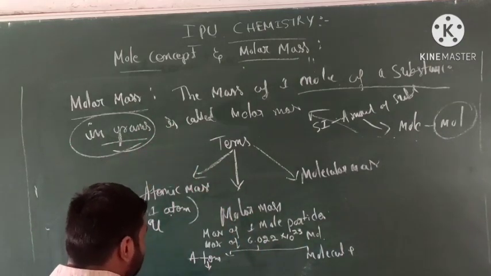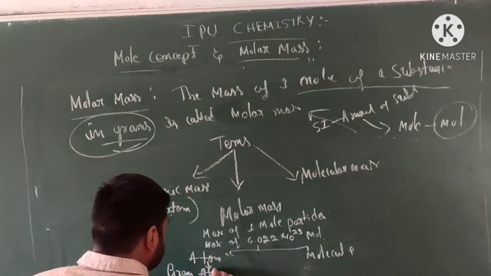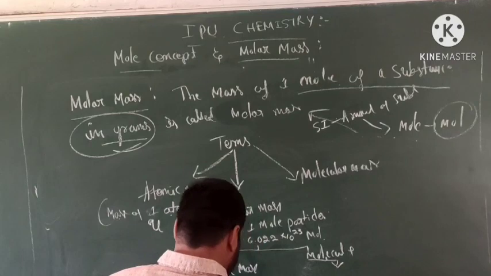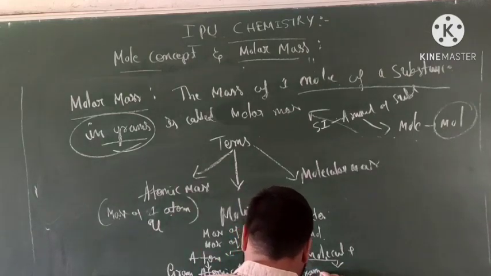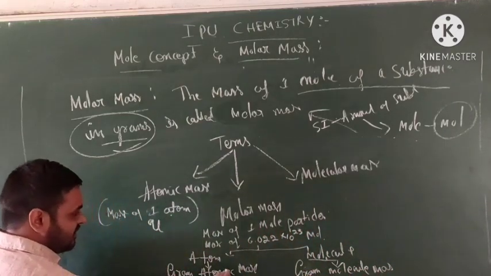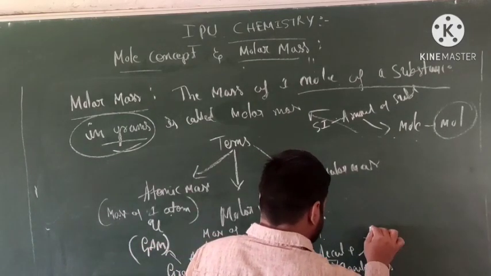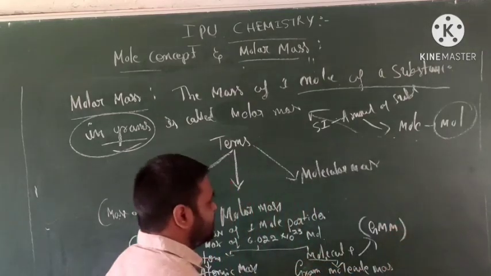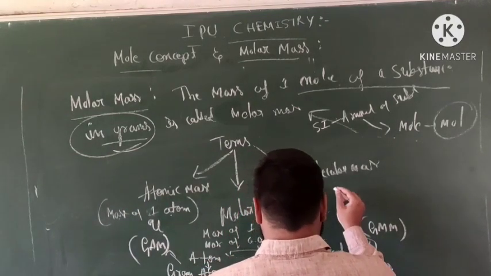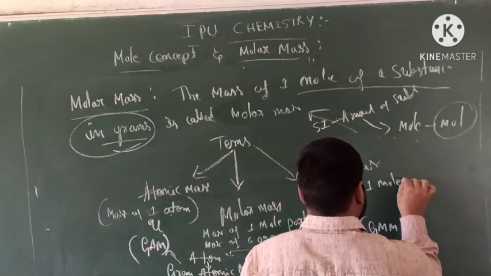For atoms, if we represent it in grams, that is gram atomic mass, GAM. For molecules, we represent it as gram molecular mass, which is called GMM. Students, what about molecular mass? Molecular mass is the mass of one molecule.